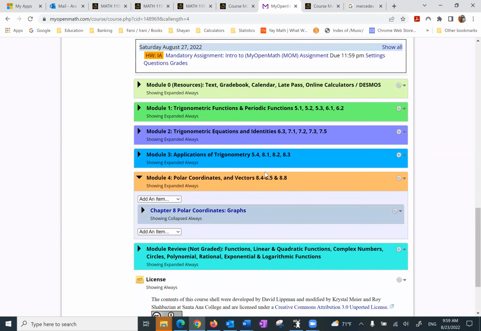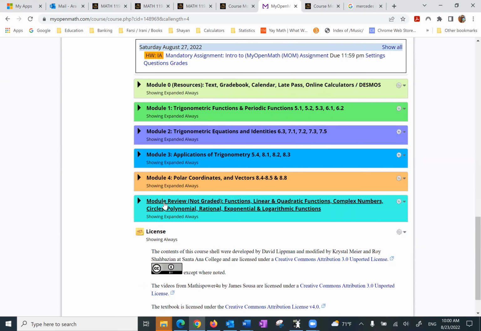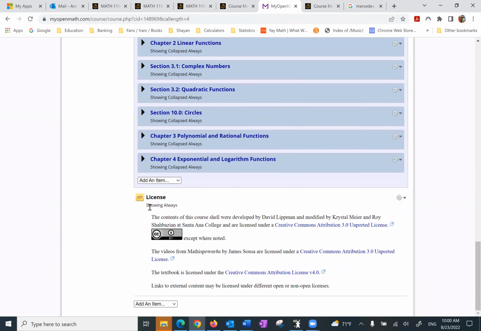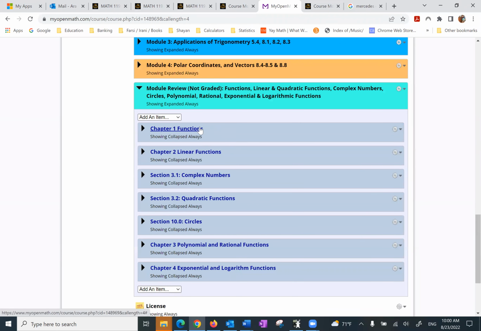So then what do we find? Module 0, 1, 2, 3, 4. So what I want to discuss now, and after that, module review. So the first thing I want to look at is the last part, which is called module review, and read, not graded. Again, all those chapters that I showed you under the module review for Canvas, you can find them here.